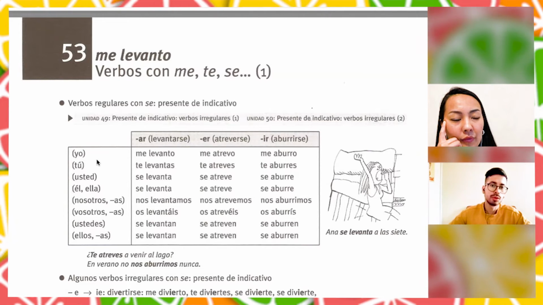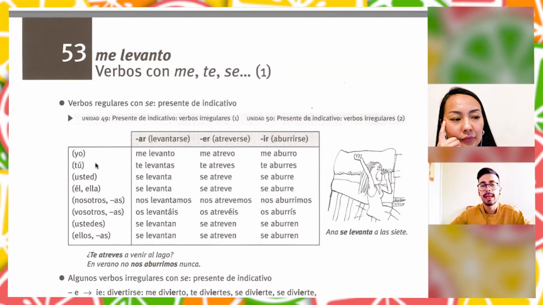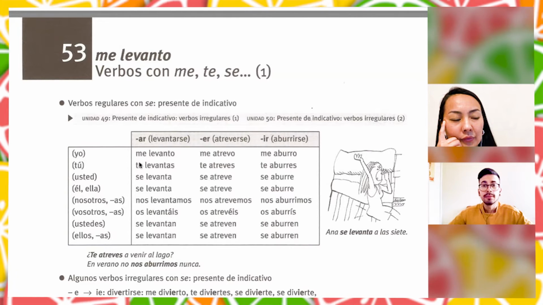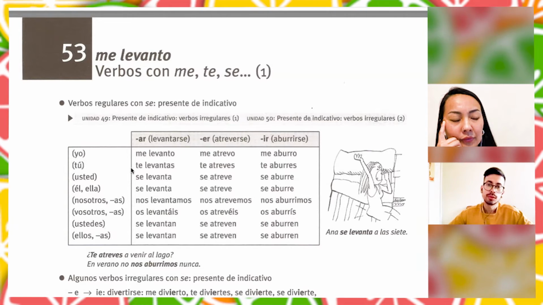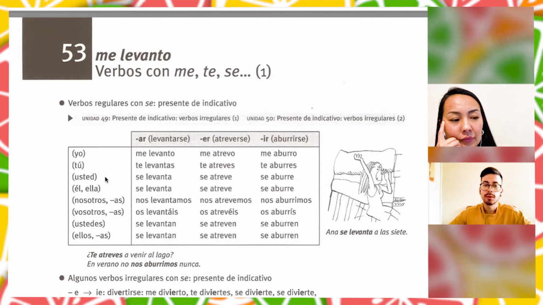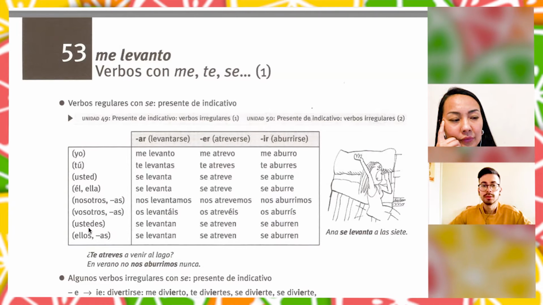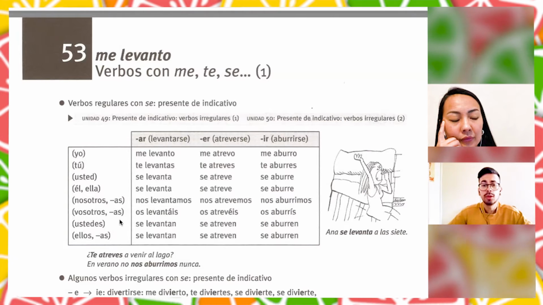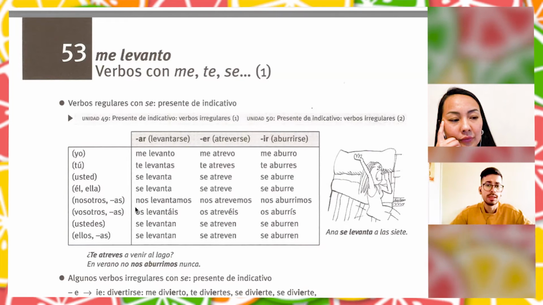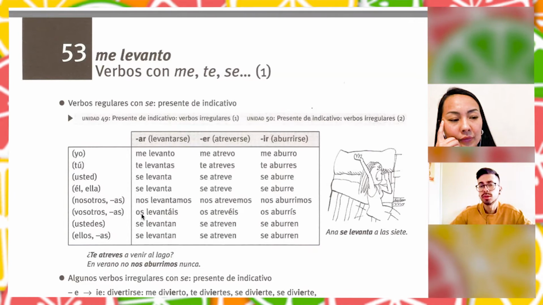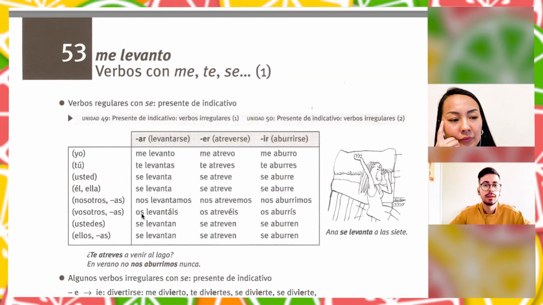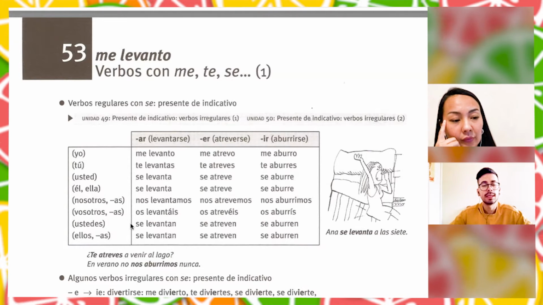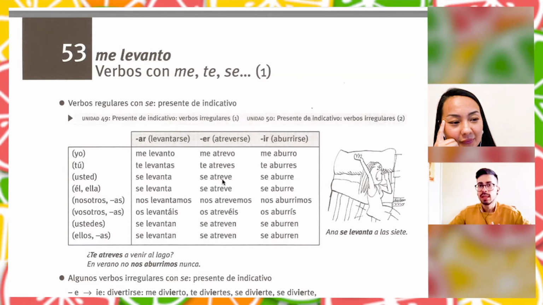As we are talking about yo, tú, él, or ellos. We have me for yo, te for tú, se for usted, él, ella, ustedes, ellos. So we have four "se". Nos for nosotros, I think it's easier to remember that one. And os for vosotros, right? And it's always going to be the same. Me, te, se, nos, os. Is it clear?